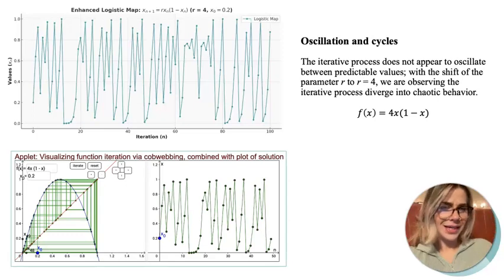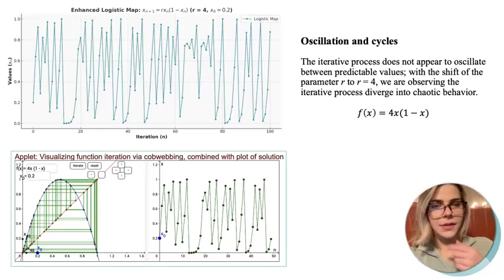This is when R goes to 4. And I thought it was fairly interesting because these graphs actually remind me of looking at the monitor, either the bedside monitor or the defibrillation monitor, of a patient when they go into something known as ventricular fibrillation from something like ventricular tachycardia or vice versa.